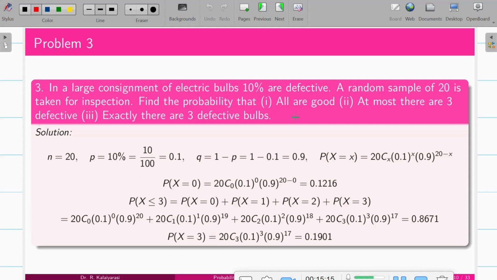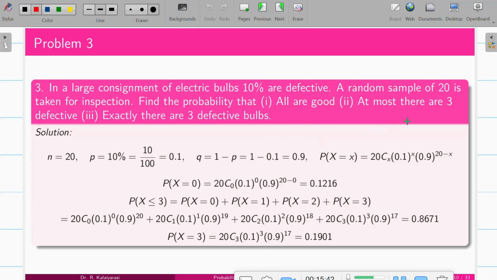Here my success is, all are no defective items. Here 10 percent are defective, so defective item is coined as success. So 10% is defective, so P is 0.1, Q is 0.9, non-defective, and all are good. So no defective items, so X is equal to 0.